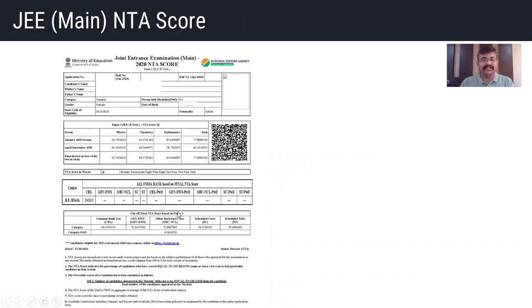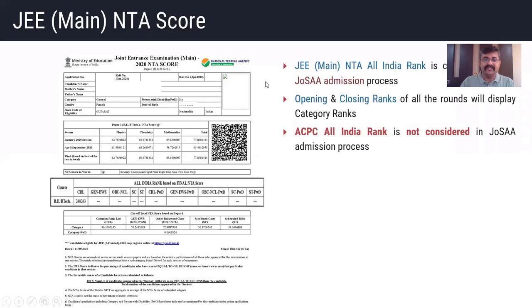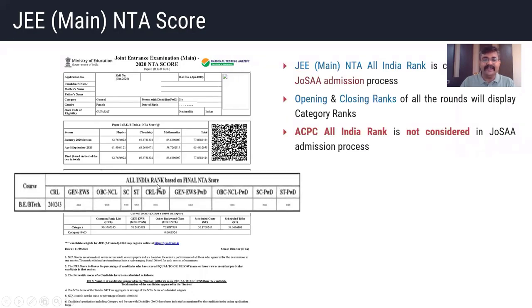Then you might have got your JEE Main entrance score, which we term the JEE Main NTA score. How to interpret this? What will be considered for your All India rank, and what will be considered when seat allocation takes place? You have an All India rank based on the final NTA score, because as per the mark sheet, you have appeared twice, in the January attempt and the September attempt, with your subject-wise score and total percentile in each.